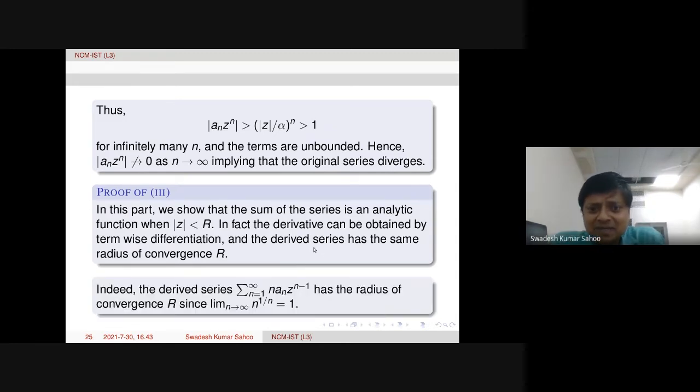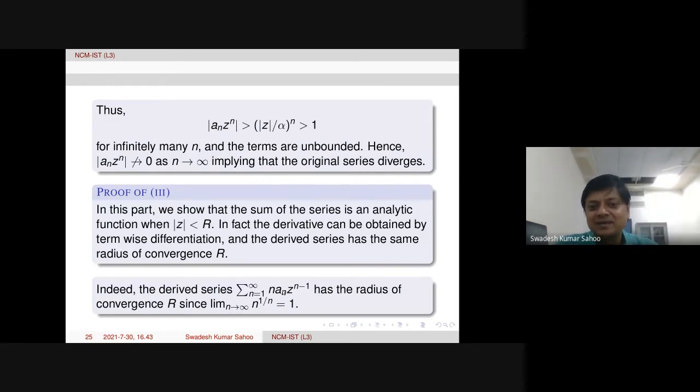Indeed, that this derived series has the same radius of convergence follows from this single line. The derived series means the term-by-term derivative. Assuming that the first two parts are proved, of course, that is the reason the third part, that the derived series has the same radius of convergence, follows. We can prove it by assuming the first two; let us suppose we have proved it. Of course, we are going to prove it.